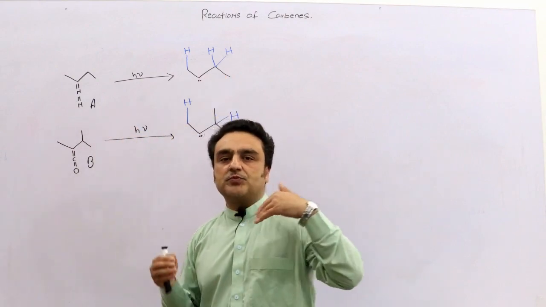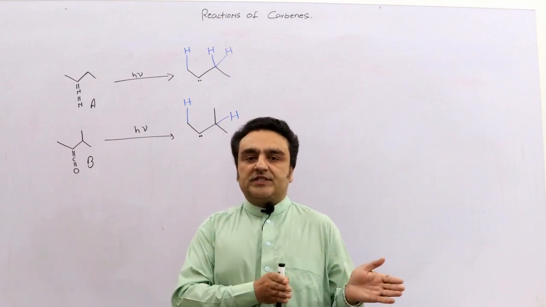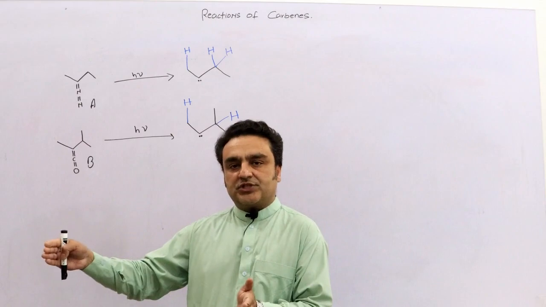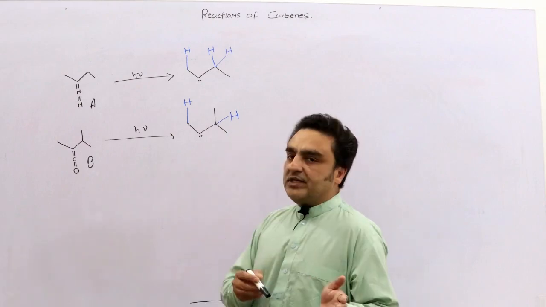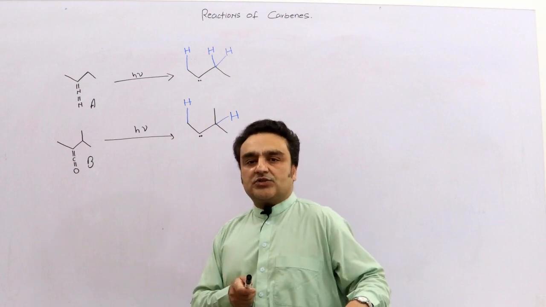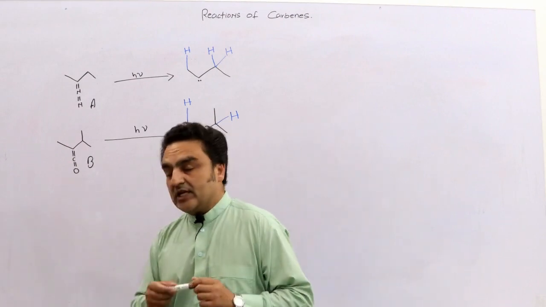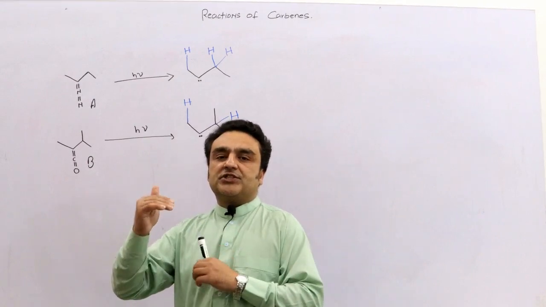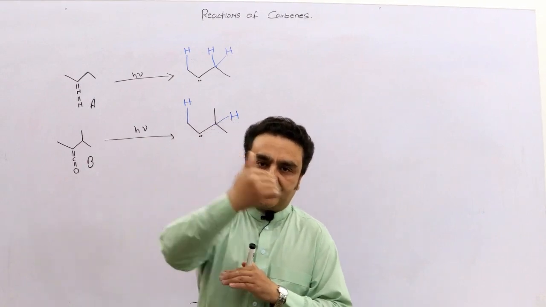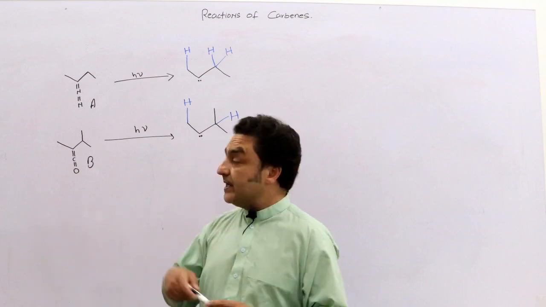The carbene as it is produced is in a singlet state, and the alkyl carbenes have their ground state as a triplet state.